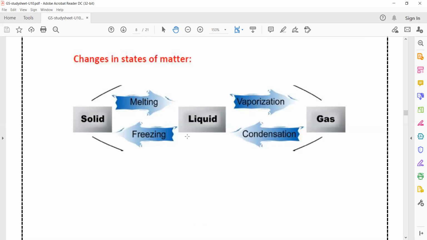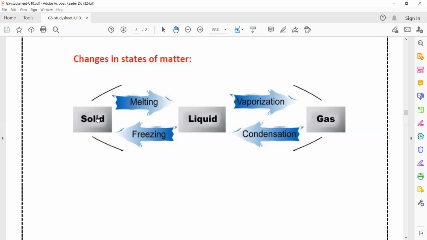Any material has a certain melting point and a certain boiling point. For example, water: its melting point or freezing point is 0 Celsius.